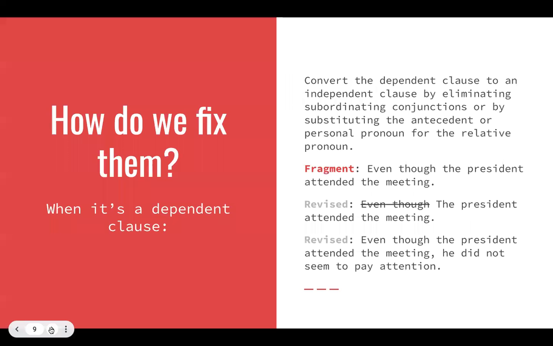So how do we fix them? When it's a dependent clause, we can convert the dependent clause to an independent clause by eliminating subordinating conjunctions or substituting the antecedent or personal pronoun for the relative pronoun. So for example, "even though the president attended the meeting," we can just take out "even though" and have "the president attended the meeting." The full sentence makes sense. Or we can add a little bit more information in with the personal pronoun he. "Even though the president attended the meeting, he did not seem to pay attention."